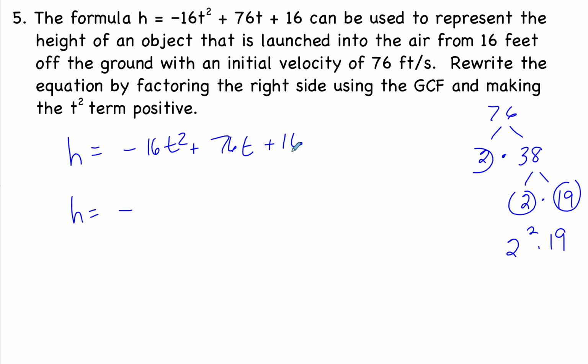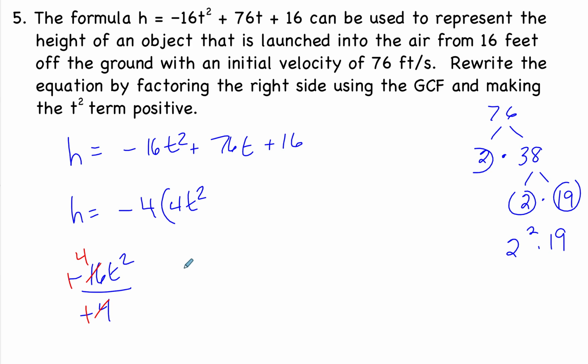Well, 16 and 16, they both contain a 4, so I know that I can take out a 4. And then this term doesn't have a t, so 4 is my greatest common factor, but remember I want to make the t squared term positive, so I'm going to take out a negative 4. So what we want to do is take negative 16t squared and divide it by negative 4. And what is our result? Well, a negative divided by a negative, these cancel and they're both positive, right? 4 cancels with 16, it becomes a 4, so I have a 4t squared. So I'm going to write 4t squared in here.